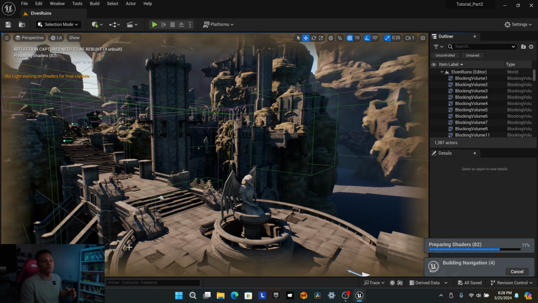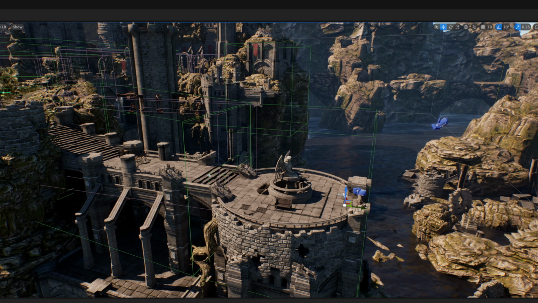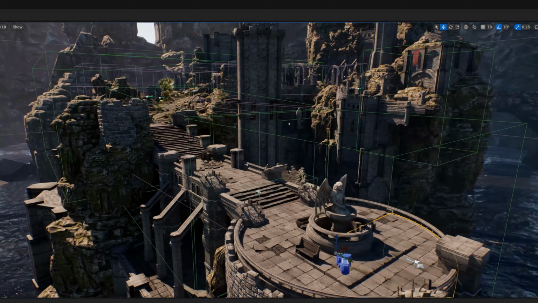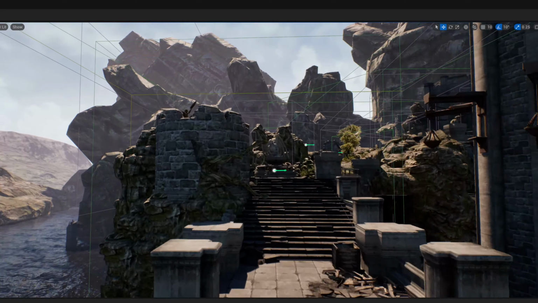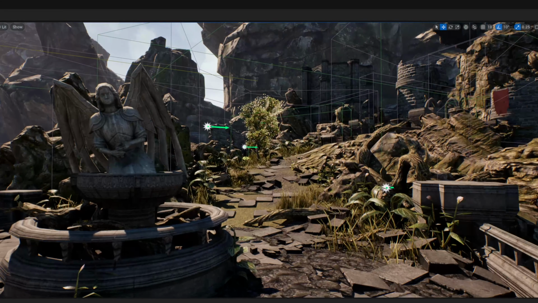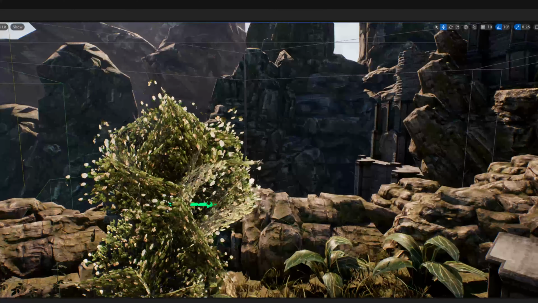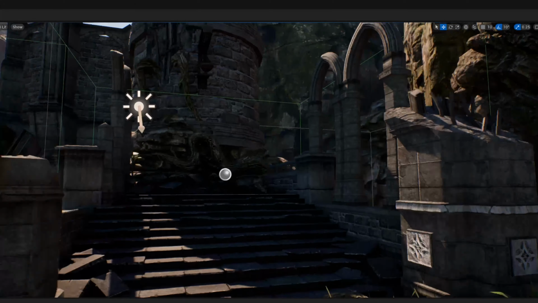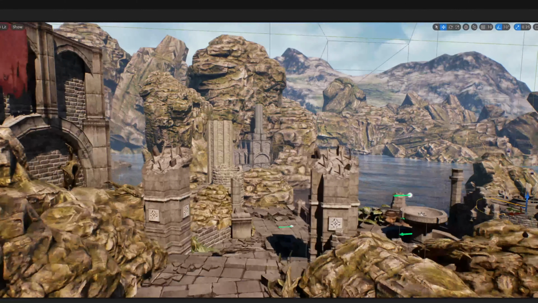The speed of your computer will determine how quick this map opens. But it's open now for me. And using the buttons that we learned to navigate our viewport, WASD while holding down the right mouse button, we can move around our map. So just take some time to fly around here, because in part 1, we were in that basic block test demo map, whatever you want to call it. Now we're in some real stuff, guys.